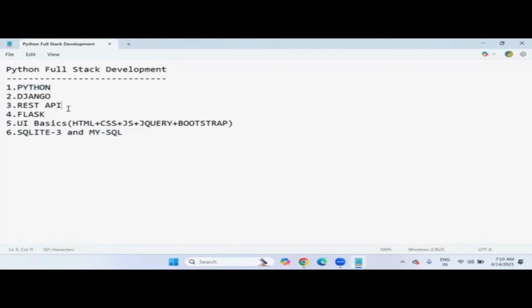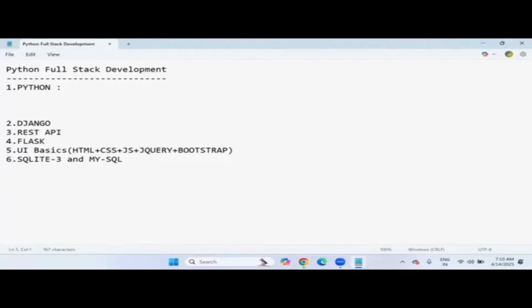Now let's talk about each and every subject's purpose. So I'm saying in full stack development, you are going to learn all these 6 subjects, right? So you must be aware of each subject's purpose. So the first subject is Python. So what is Python here? Later, I'm giving just a brief introduction of each and every subject so that you know the purpose of each subject. After that, we'll begin with Python only because Python is mandatory before learning anything in full stack development like Django, REST API, Flask, other things. So for the first 45 days to 50 days, we have to focus only on Python.